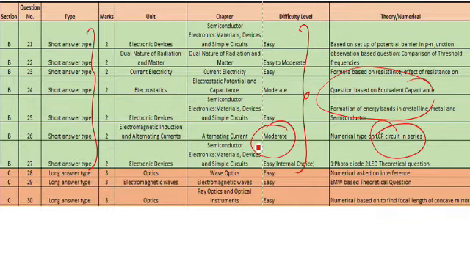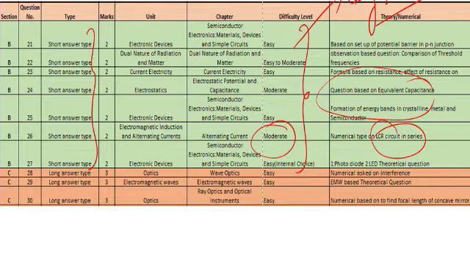Then question number 27. So question number 27 had internal choice and it was an easy question based on photodiode and LED based theoretical question. So we can say that it was an easy section from 21 to 27.